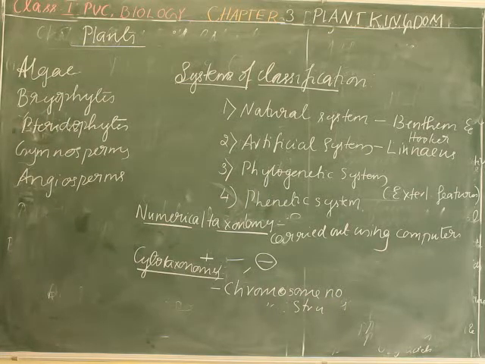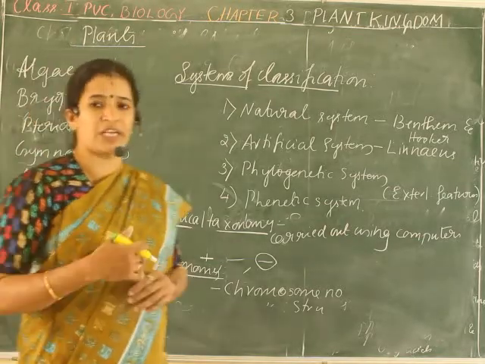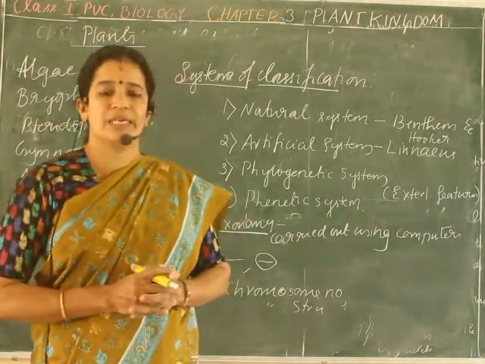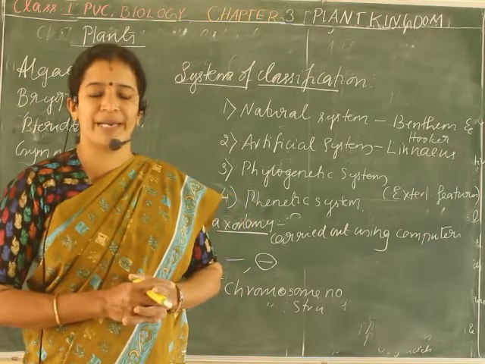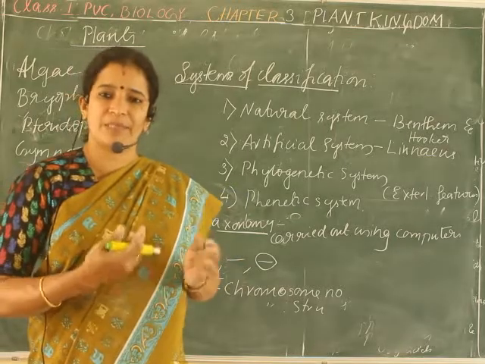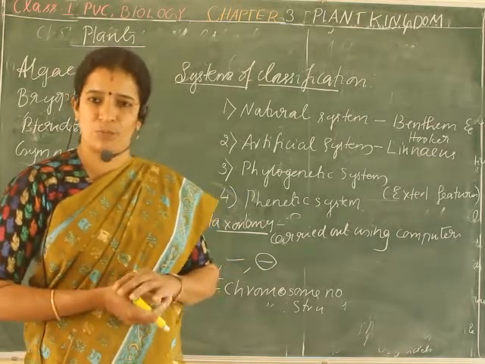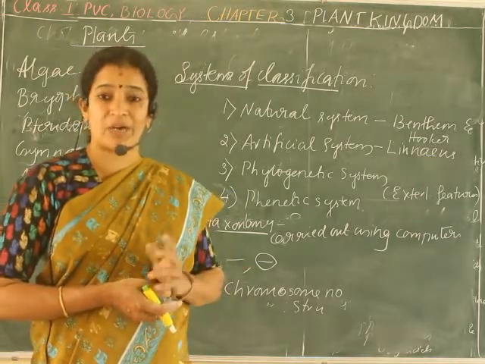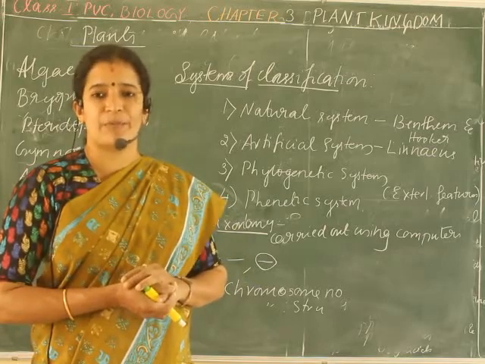For example, in every species the number of chromosomes is constant. We know the number of chromosomes in the human body is 48. In some other plants it may be 12, and sometimes more than that. For example, potato also has 48 chromosomes.